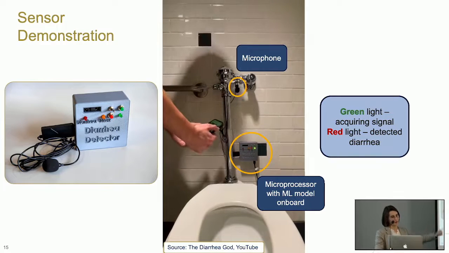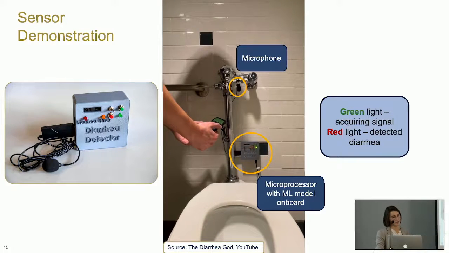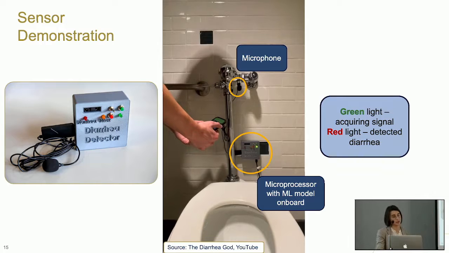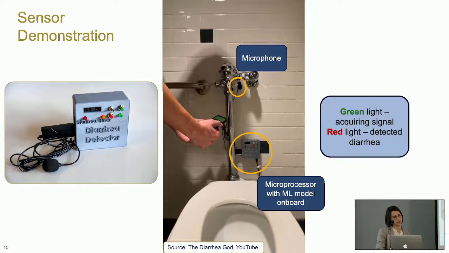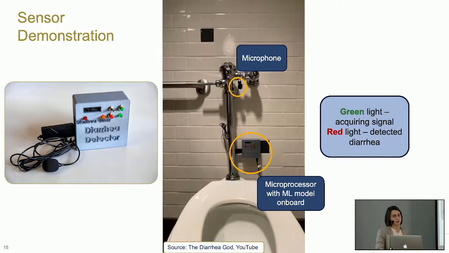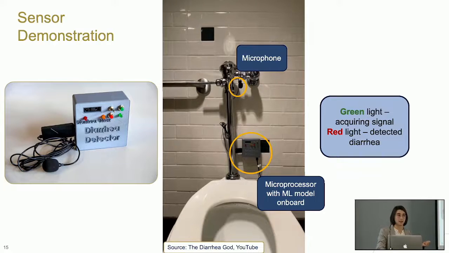We are playing diarrhea. The green light means we're recording on the diarrhea detector. The microphone's listening on top, and then in just a few seconds, once it's done with the inference stage, we'll want to see a red light, meaning that it detected diarrhea, since that is what was played. So just a second. Yay, we did it.